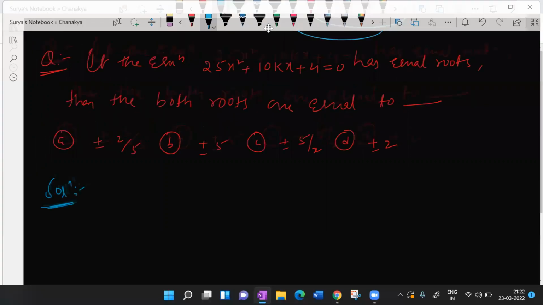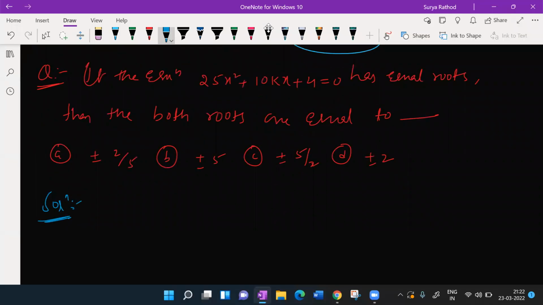Very good, very good. Whoever is responding to the question, congratulations to you all. See, responding is very important. Whether you are giving the correct or wrong answer is secondary. I will not consider that a primary thing, but responding, being active in the class and showing enthusiasm, is very important.